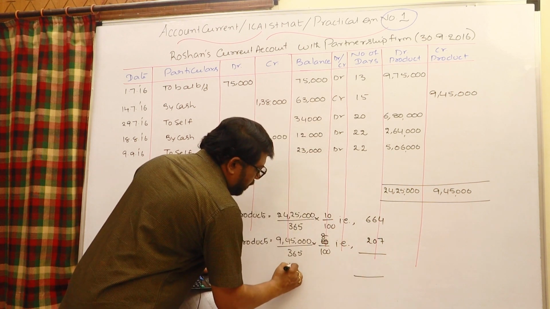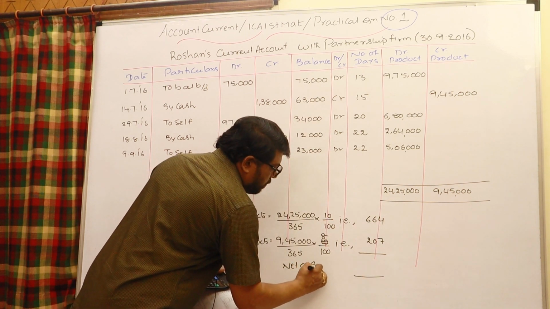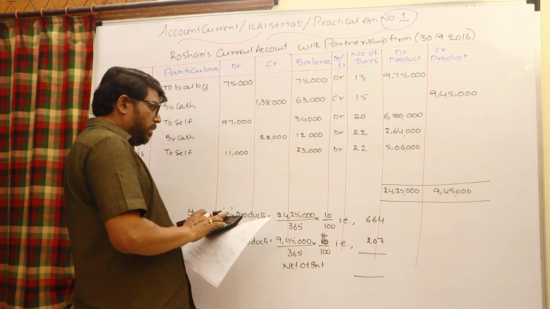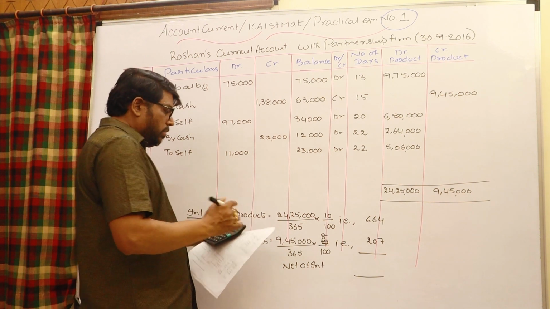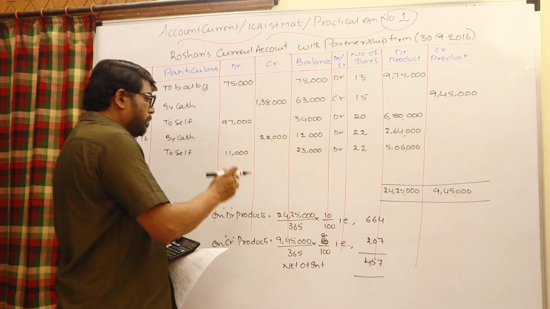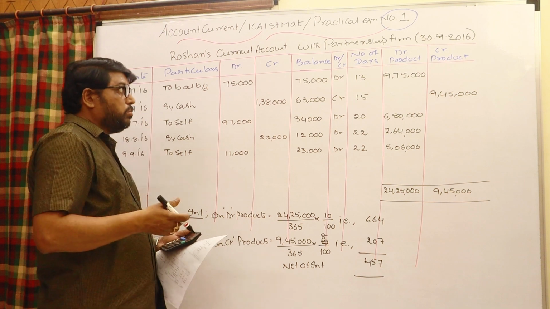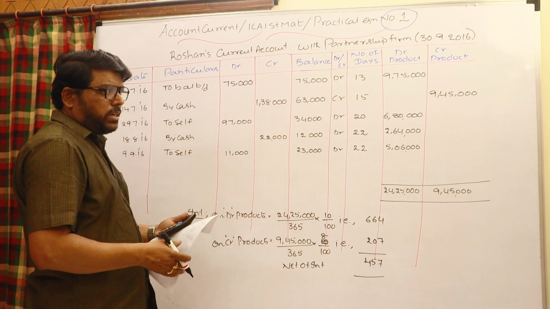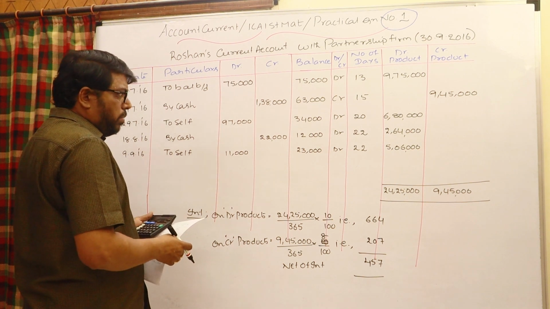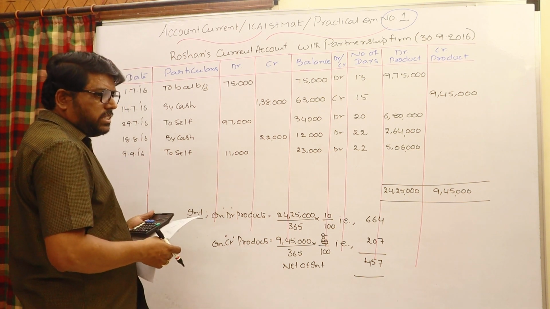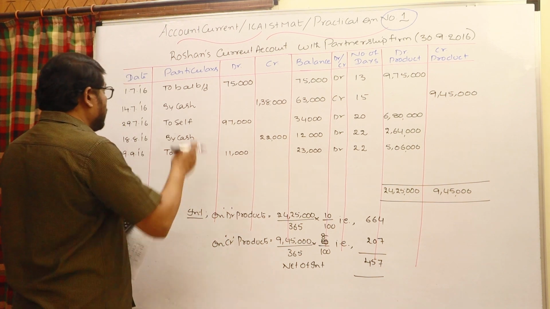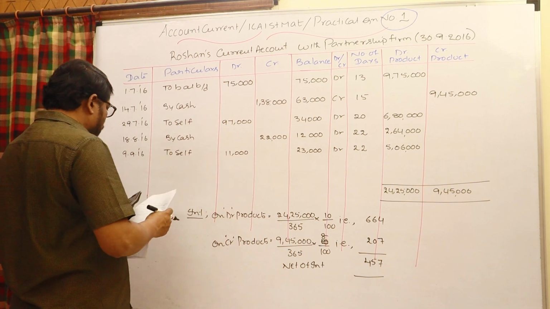So the net interest is 664 minus 207, which is 457. This means the debit product is more, and he is a debtor to the partnership firm. The partnership firm has to collect from him. Interest is income to the partnership firm, and it can make Roshan a debtor. In the Roshan account, write 'To interest'.